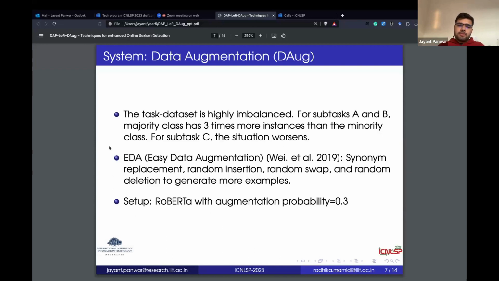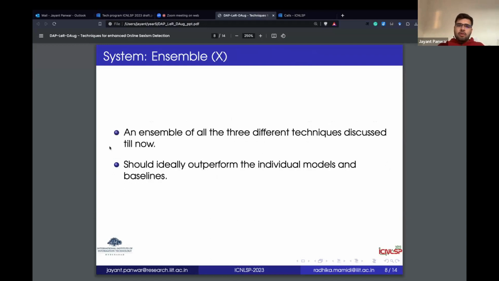And create more examples. For creating this extended data set, we used the RoBERTa model because it was giving semantically more related examples to our data set than we saw with HateBERT and BERTweet. And we set the augmentation probability to 0.3 because more than that, it was giving very noisy examples. So that was that.